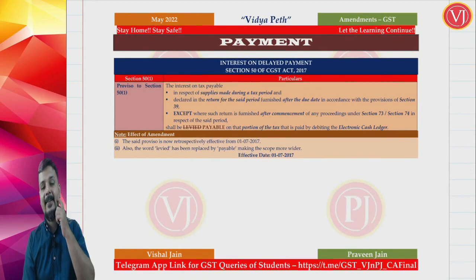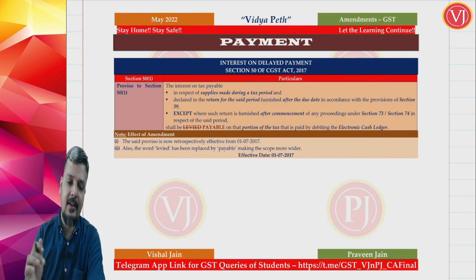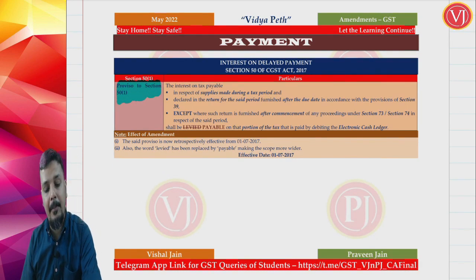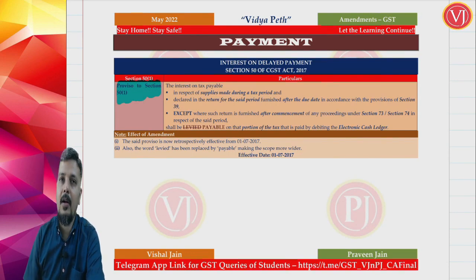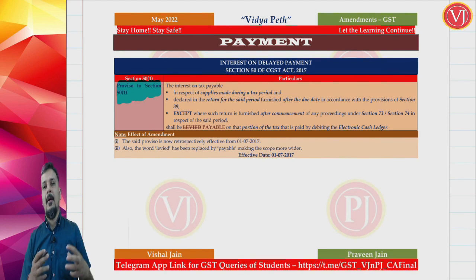Now friends, let us discuss the amendment which is there in your payment chapter. Again nothing major, we are talking about section 51, that is the proviso to section 51, which talks about interest on delayed payment. Now what is the amendment, friends? Already your section 50 was amended last time to say that at times interest will be only on the cash ledger, but generally interest will be on the cash ledger plus credit ledger portion both.